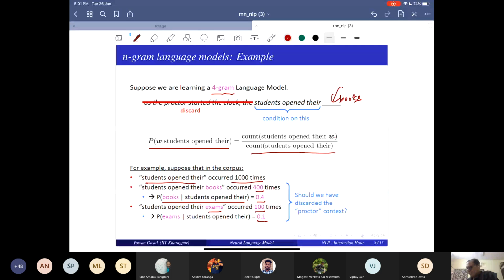But now that's an interesting question. What was the context? As the proctor started the clock... Now, because you are using a 4-gram language model, you can only use the previous 3 words for predicting the 4th word. There is no way you can use the context of proctor. Why can't you use the context up to proctor? What is the problem?